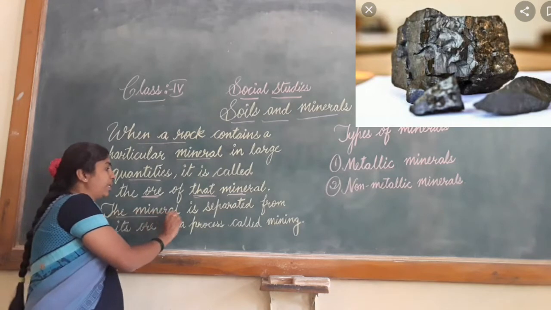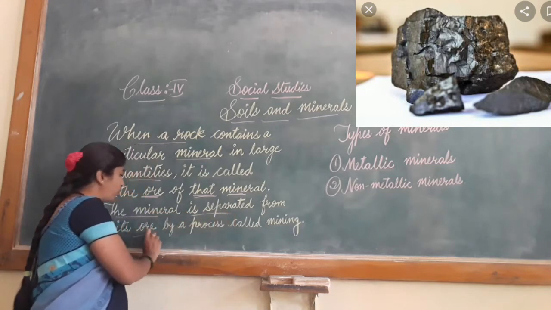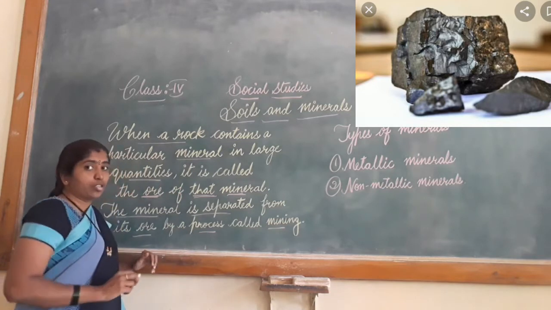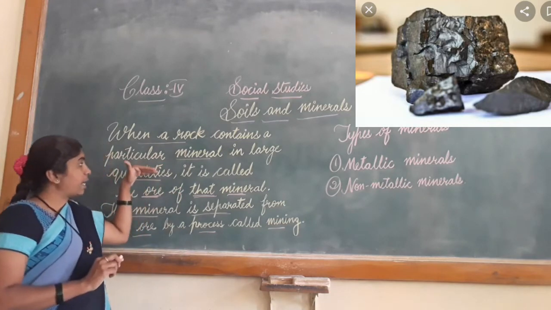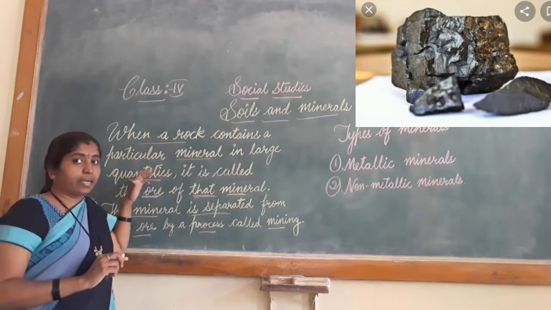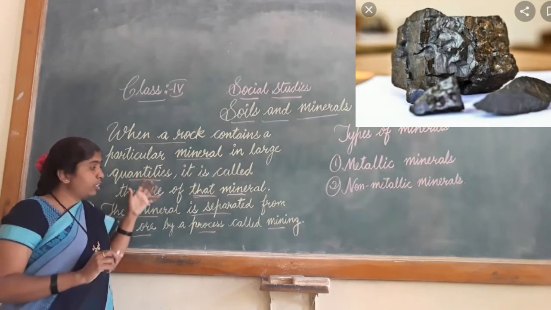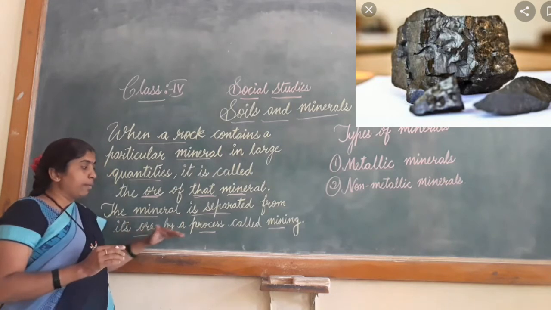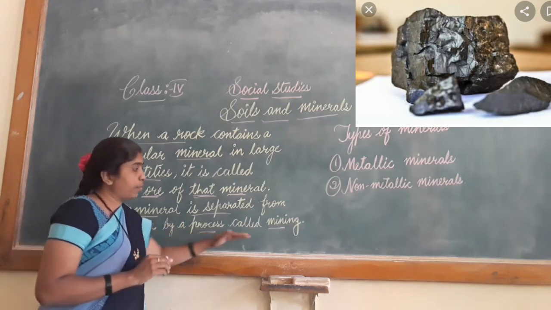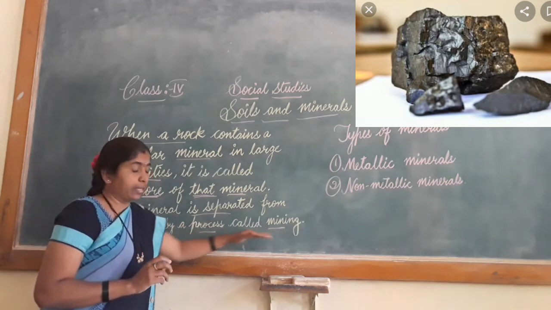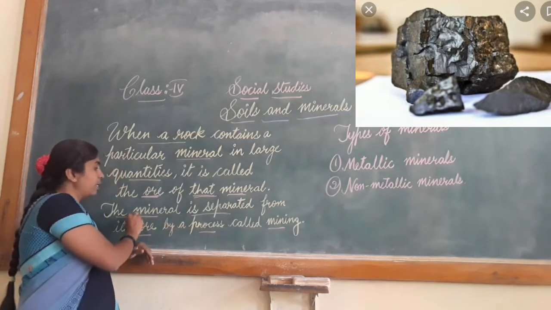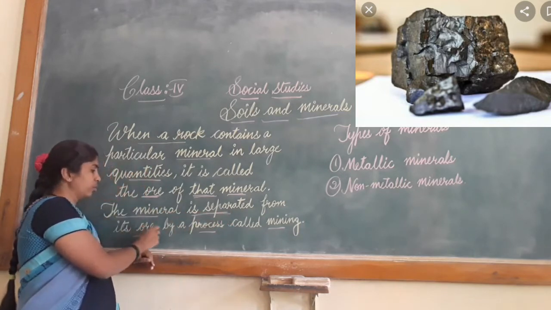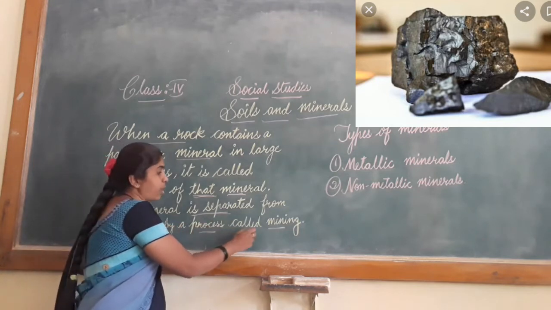And the mineral is separated from the ore by the process called mining. So if you want this large quantity of mineral from that particular rock, you have to separate it from the ore by a process. That process is called mining.